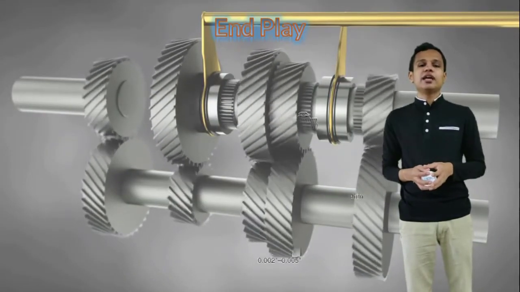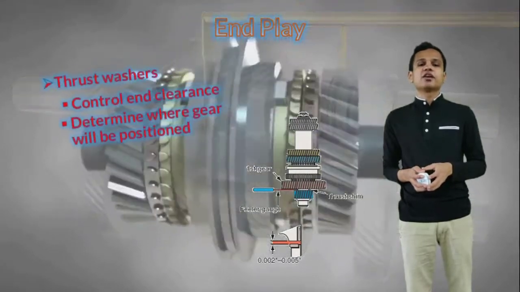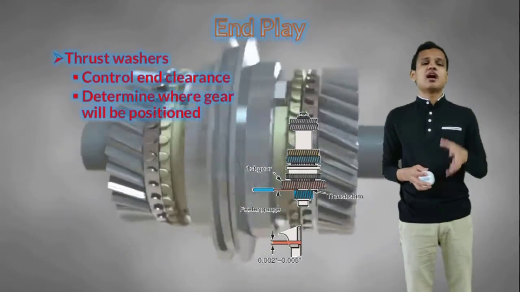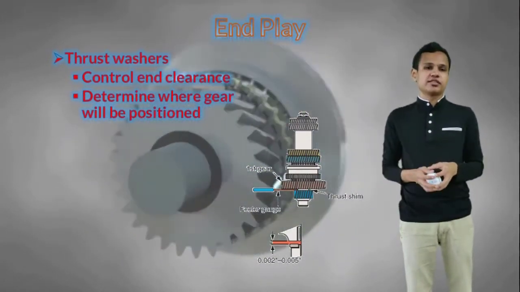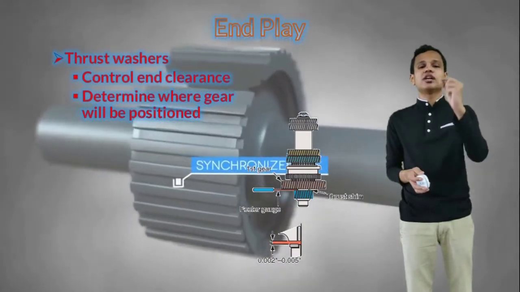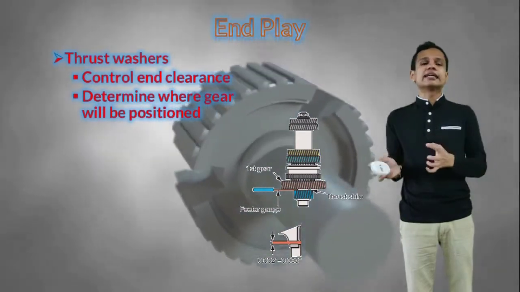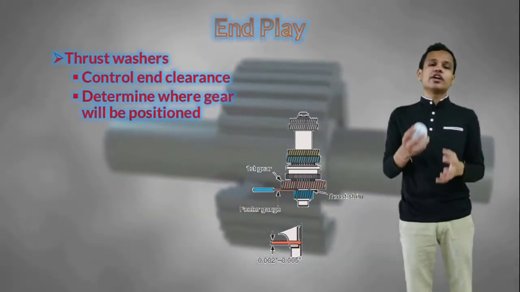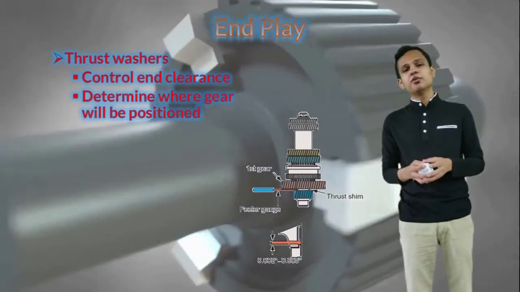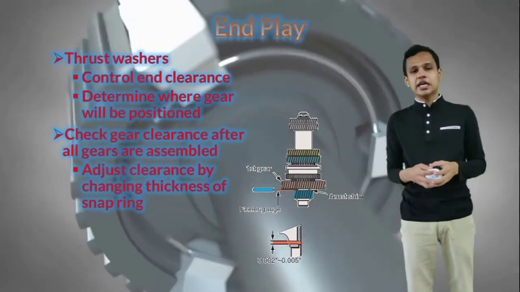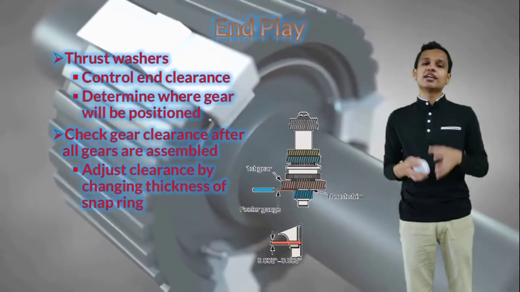The end play of the gears can be adjusted by the use of thrust washers. The thrust washers provide the end play that is required. They control the end clearance of the gearbox. Also, they determine where the gear will be positioned whenever we are shifting gears. We will check the gears for clearance.